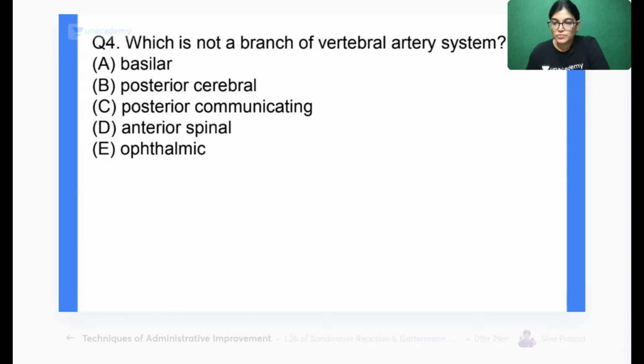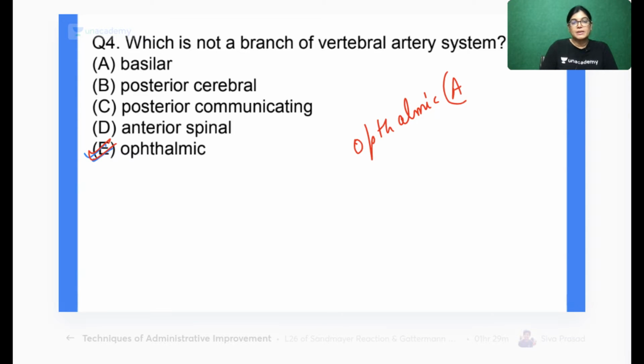So we have got 50% of students giving the right answer, and the correct answer is ophthalmic artery. Absolutely right. Can anybody tell me, ophthalmic artery is a branch of which artery?